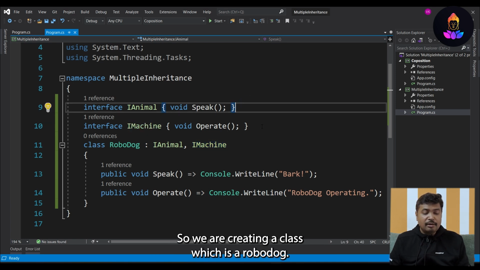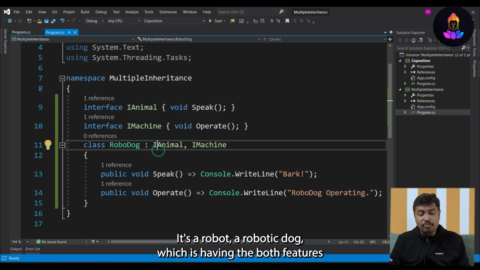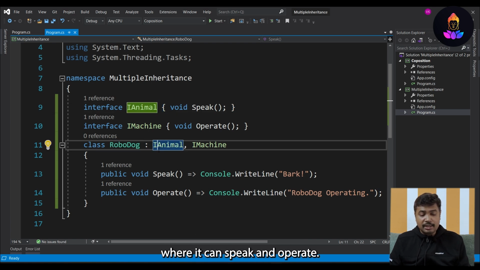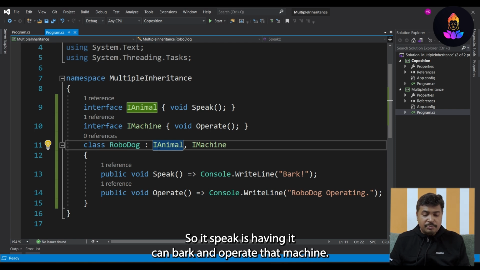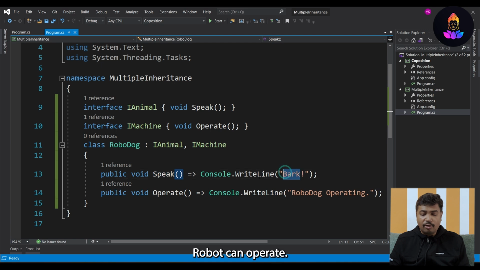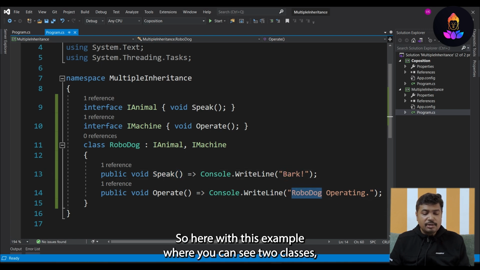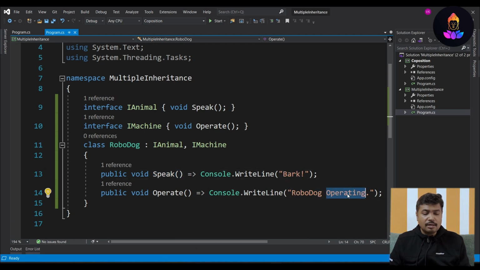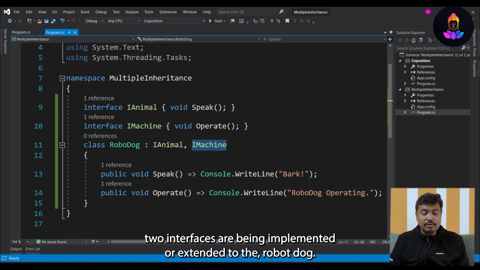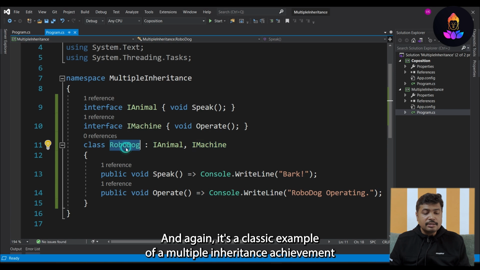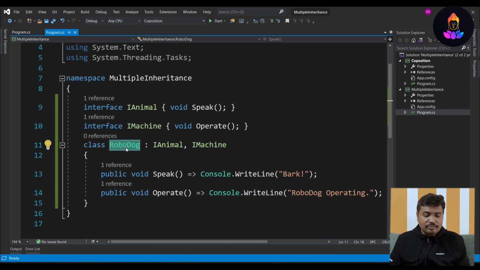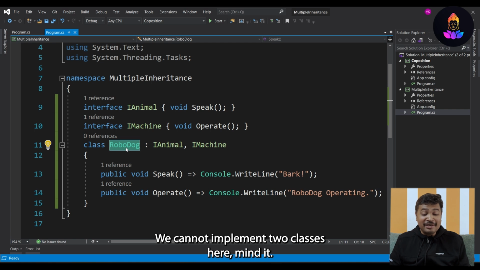So we are creating a class which is a RoboDog. It's a robotic dog which has both features, where it can speak and operate. Speak means it can bark, and operate means the machine robot can operate. With this example you can see two interfaces are being implemented by the RoboDog, and again it's a classic example of achieving multiple inheritance through interfaces. We cannot implement two classes here, mind it.